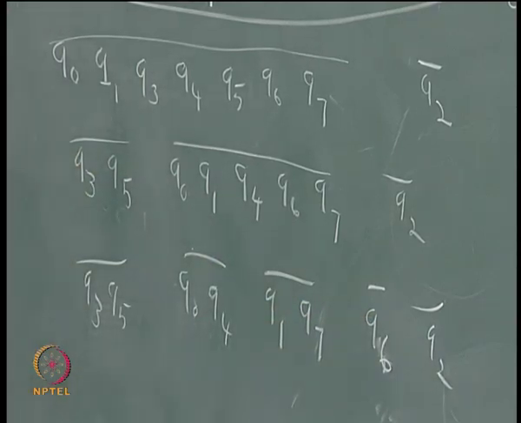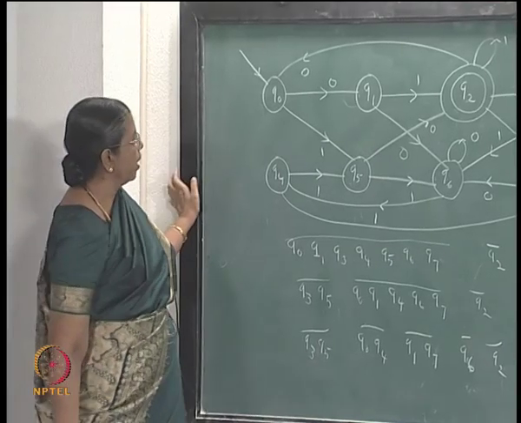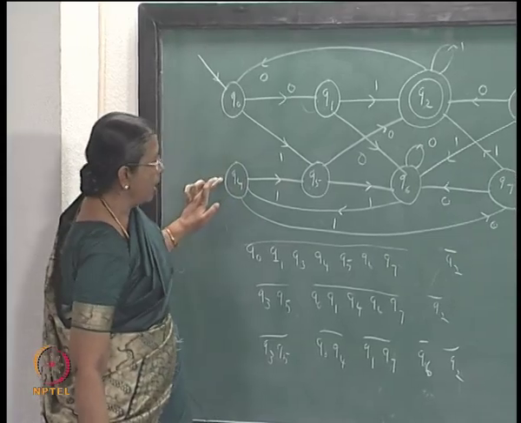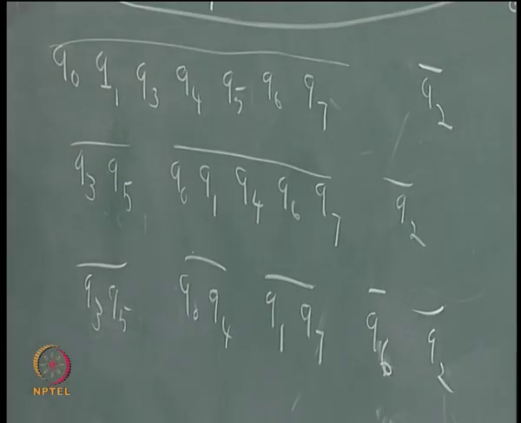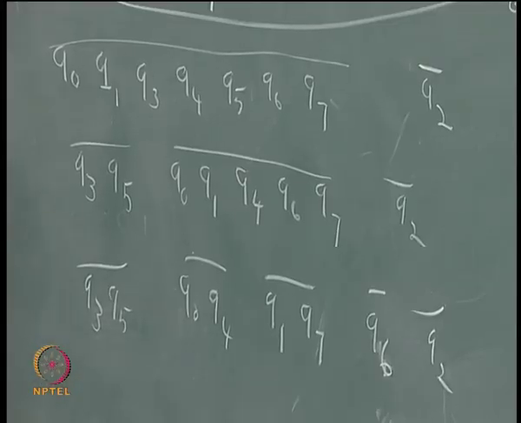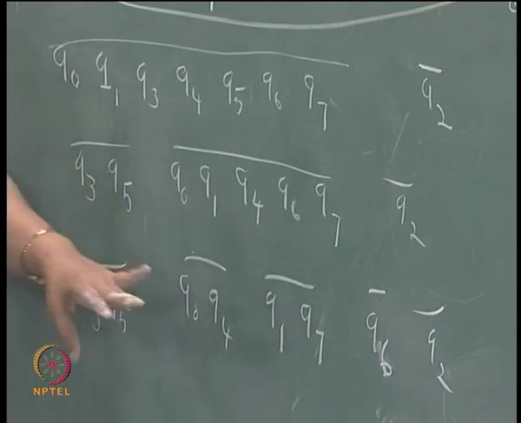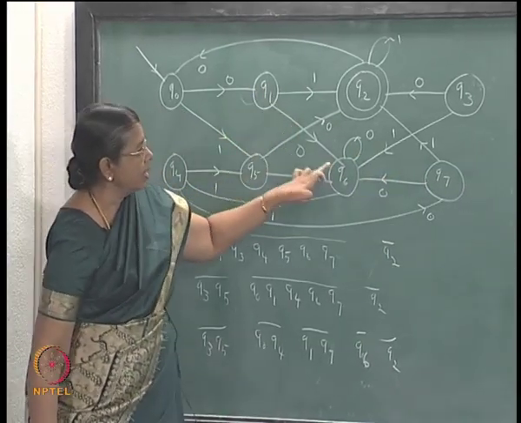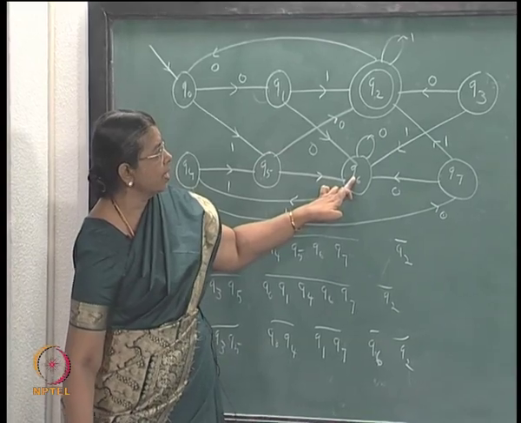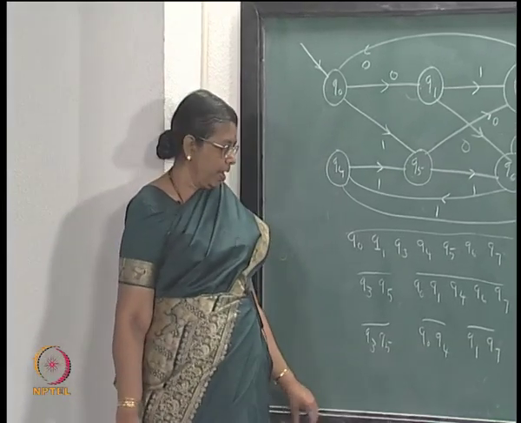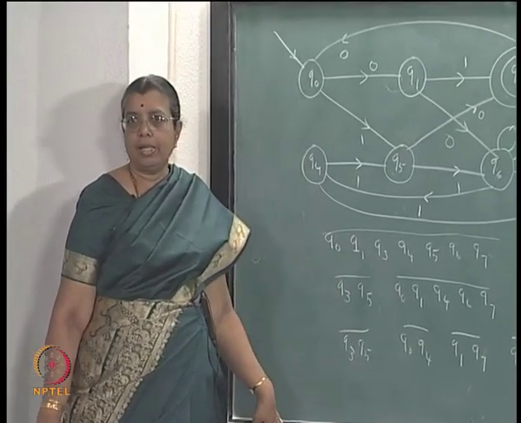Q0 and Q4, Q1 and Q7: you have to see whether further split is possible. Q0 and Q4, what are the 0 successors? Q1 and Q7, in the same block. What are the 1 successors? Same state, Q5. So at this stage you cannot separate them out. Q1 and Q7, see whether they can be separated. What are their 0 successors? Q6. The 1 successors are Q2, same state. So you cannot split further.